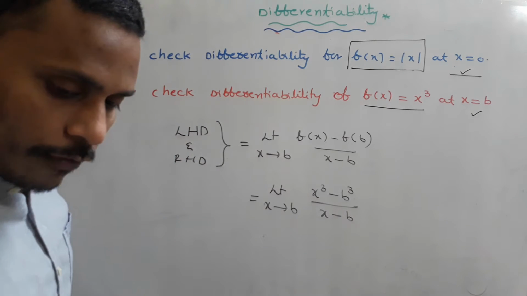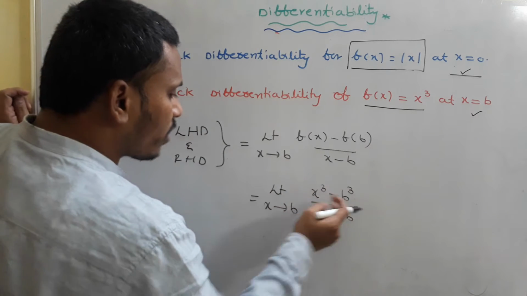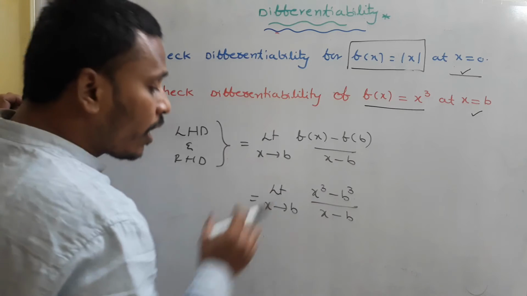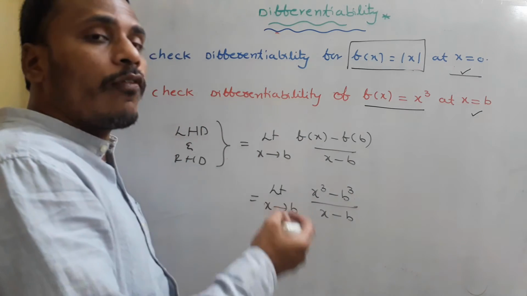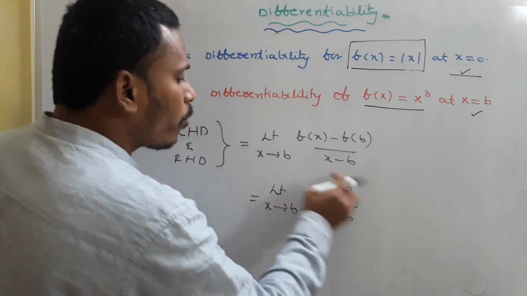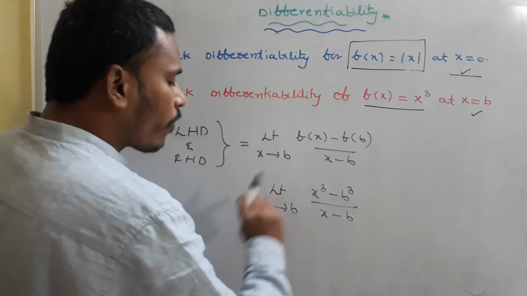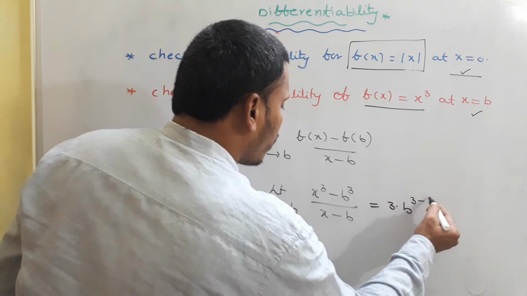Is it right? f(b) is b cube and f(x) is x cube. Now just think about (x cube minus b cube) by (x minus b) as x extending to b. Here you just use your limit formulas, which you learnt in limits. This is one of the standard formulas of limits, or you may go with the factorization method. From there we can directly write it as 3 into b power 3 minus 1.